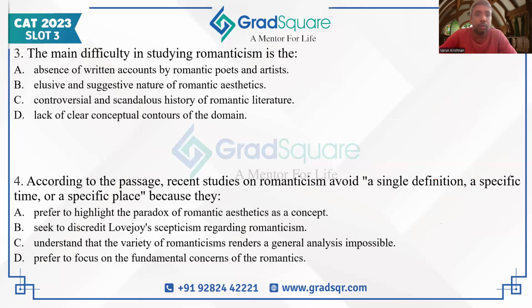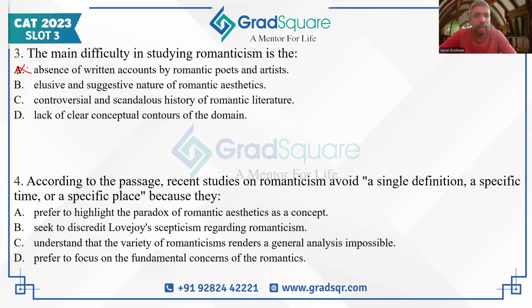A says absence of written accounts by romantic poets and artists. Written accounts are absolutely present. Romantic poets and artists have written a lot. Maybe they have not written specifically about romanticism or have not defined it properly. But saying written accounts are not present is too absolute. That's why A we can eliminate.